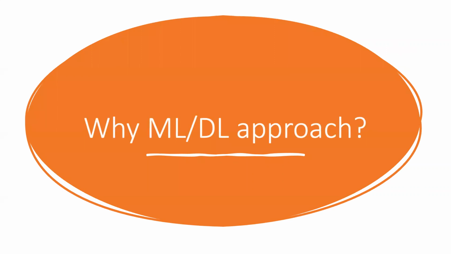So now we get into the justification part, right? Why do we need machine and deep learning for the approach? As I have mentioned before, not all problems require a solution using machine learning or deep learning. So in this case, we want to make sure, before moving forward, to get a good justification of why we need to use it.